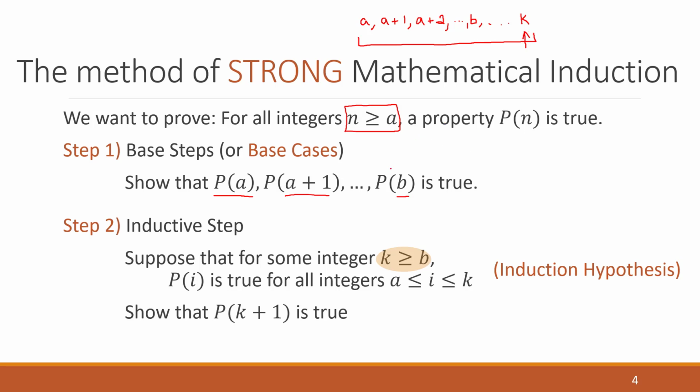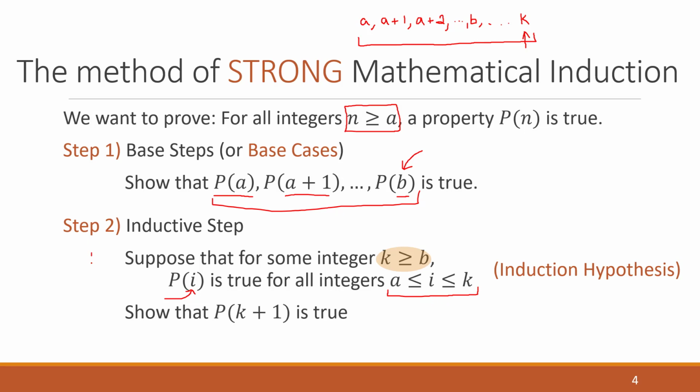Now, this can be confusing for people because we're adding two new variables here. We're adding this b, which is the upper end of our base cases. And now we're adding this i. This i is just the variable that specifies the range of our inductive hypothesis.